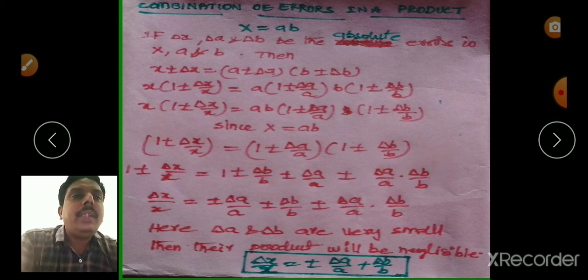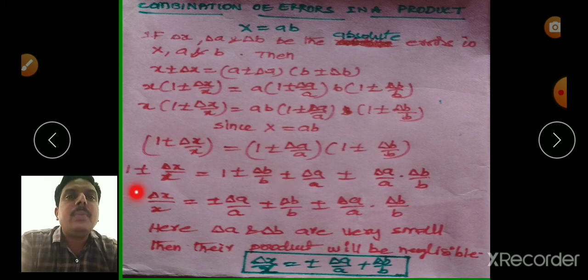In the next step, 1 gets cancelled. Then delta X by X equal to plus or minus delta A by A plus or minus delta B by B plus or minus delta A by A into delta B by B.